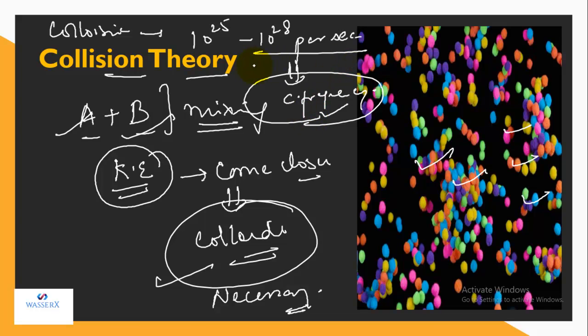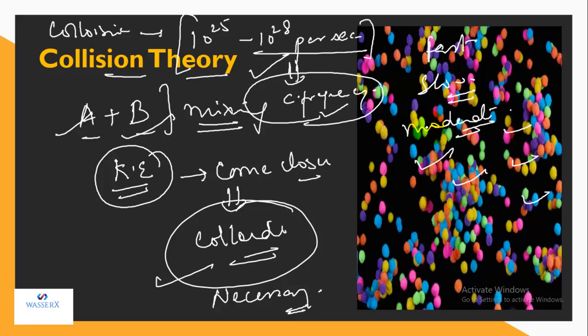But if we look at this value, 10 raised to power 25 to 10 raised to power 28 per second, that means this many collisions are occurring in almost every reaction. But the rate of reaction is not always the same. We know that a few reactions are quite fast, some reactions are very slow and some reactions are moderate.